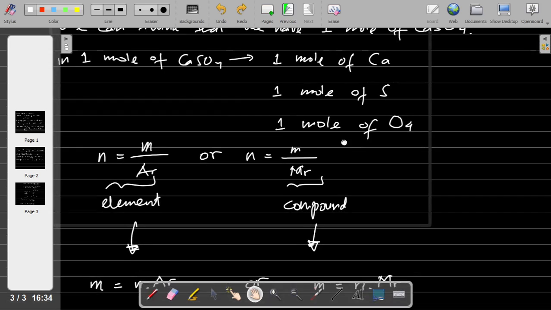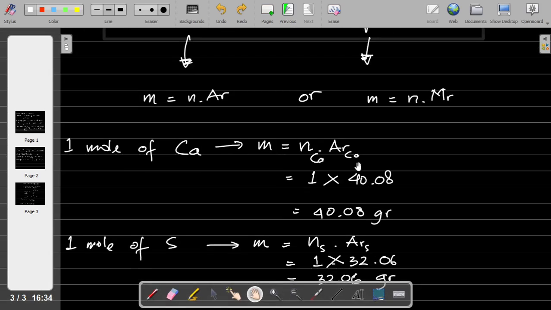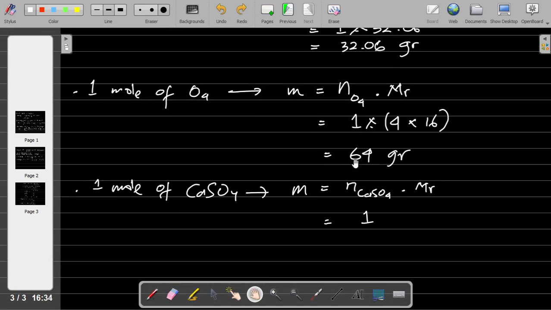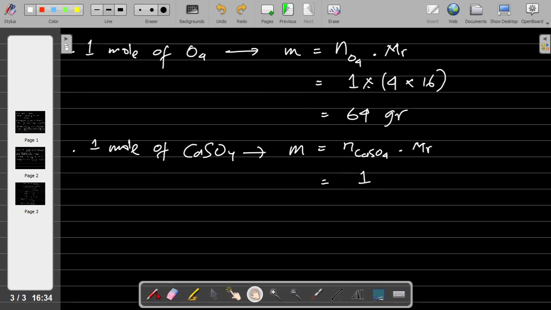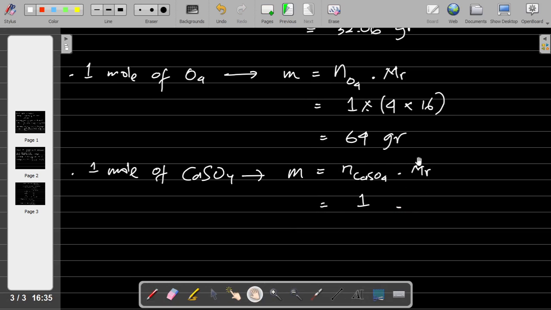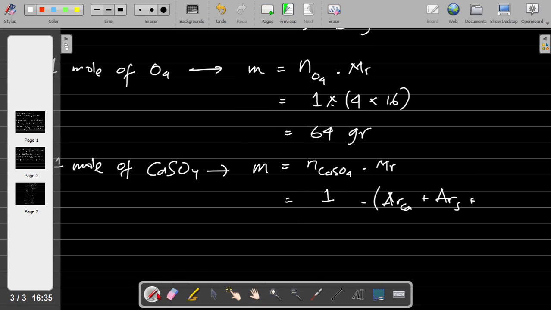So please don't be confused about this concept. So this 1 mole times the Mr, and the Mr is the Ar of Ca plus the Ar of S plus the Mr of O4.